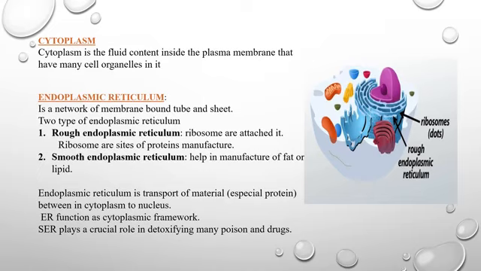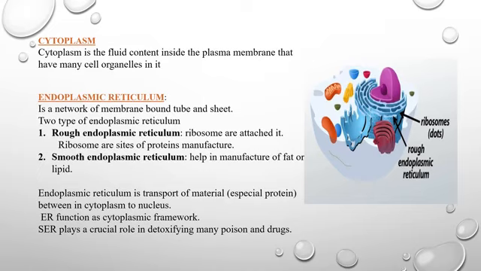In this picture you can see the ribosomes which are attached to the endoplasmic reticulum; these are called rough endoplasmic reticulum, which mainly manufactures protein. While in case of the smooth endoplasmic reticulum, there is absence of ribosomes. It mainly manufactures fat and lipid.